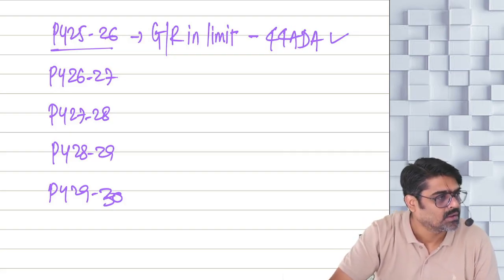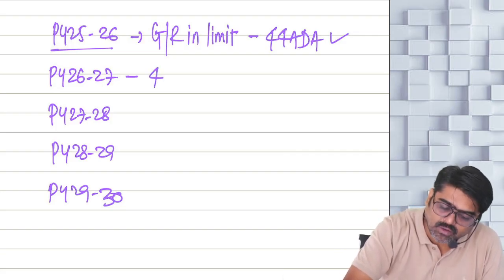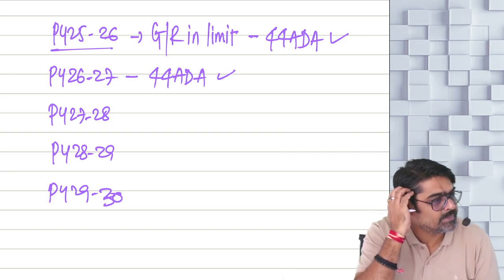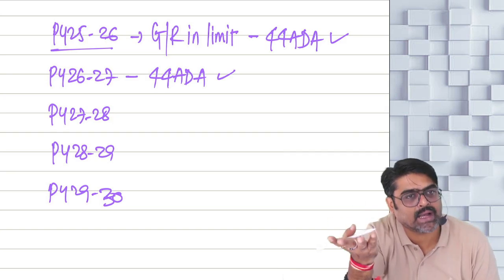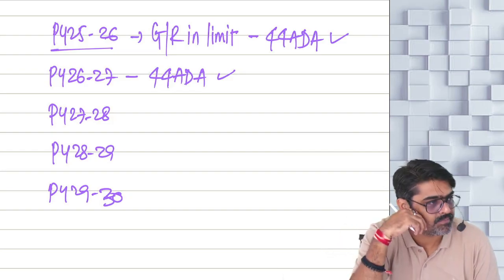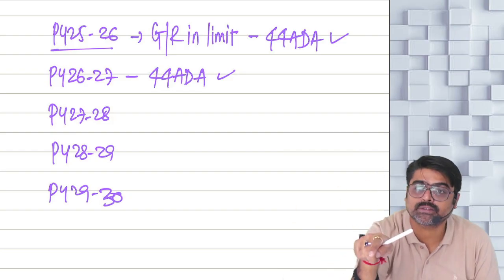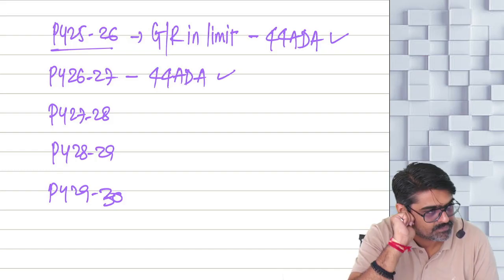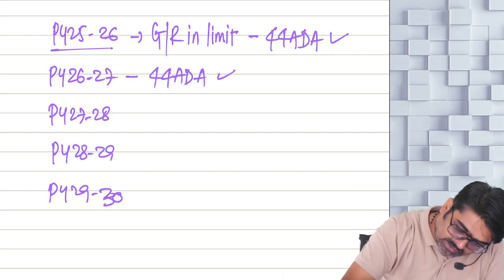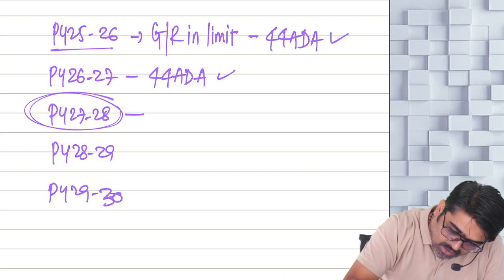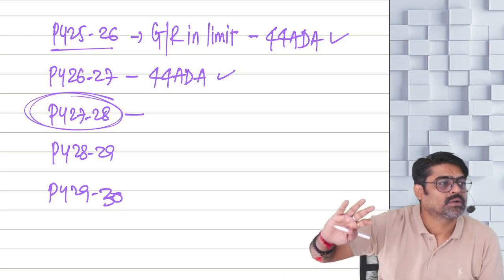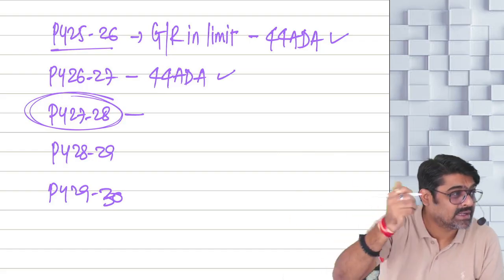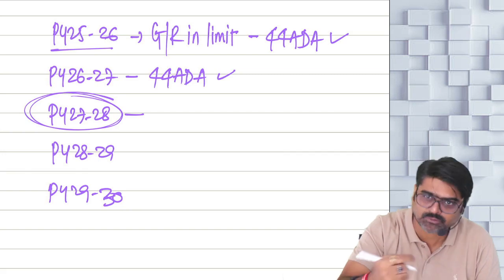Understanding or not? Now tell me, in 26-27, you followed 44 ADA. Why? Because your gross receipt was within the limits, and you have shown 50% or a higher sum as your PGBP income. In this year, you have shown how much? 50% or a higher sum as your profits. Sure, no? Now in this year also, your gross receipt is within the limit. You should have shown at least 50%.